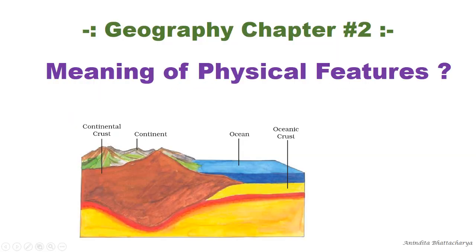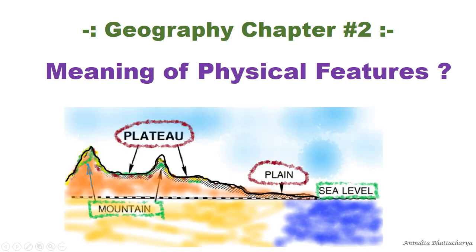You know that Earth's surface is uneven in shape, size and elevation throughout the world. This variation in the surface of the Earth is referred to as relief features or landform. Depending upon their height above sea level and shape, they may be classified as mountains, hills, plateaus or plains. So instead of this, we can say the surface of the earth has physical features called landforms, classified on the basis of relief. So the next question, what is relief?